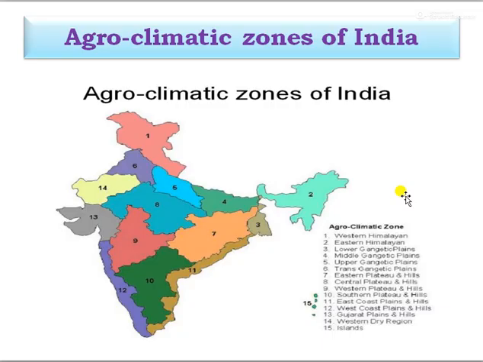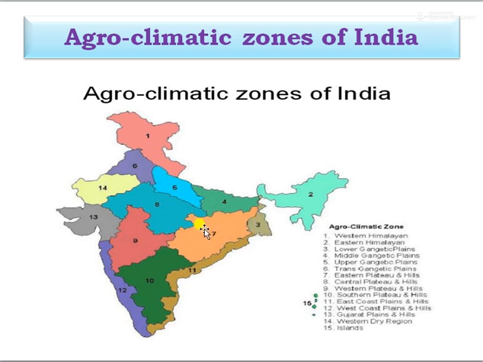We can see the map showing the agroclimatic zones of India. There are a total of 15 agroclimatic zones. First one is the Western Himalayan region. Second is the Eastern Himalayan region, and third is the Lower Gangetic Plains.